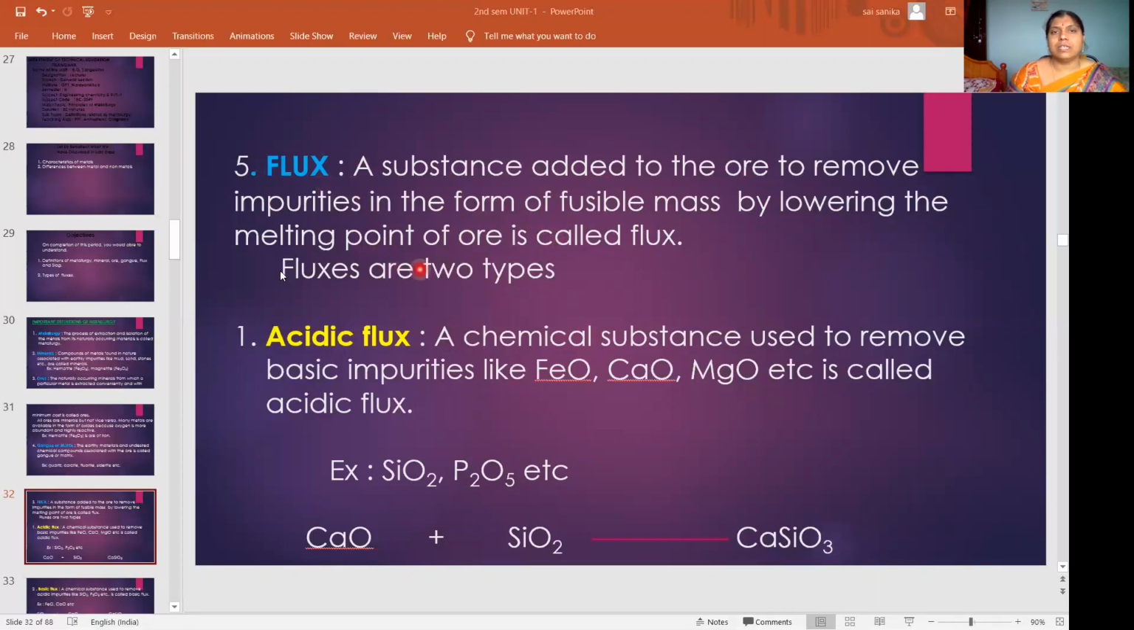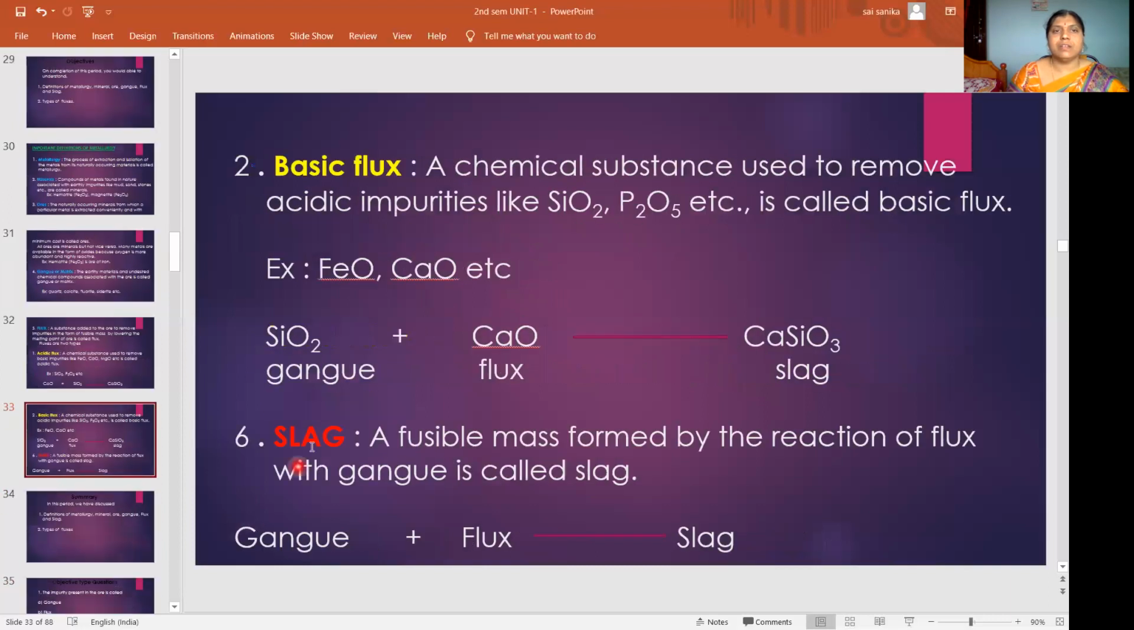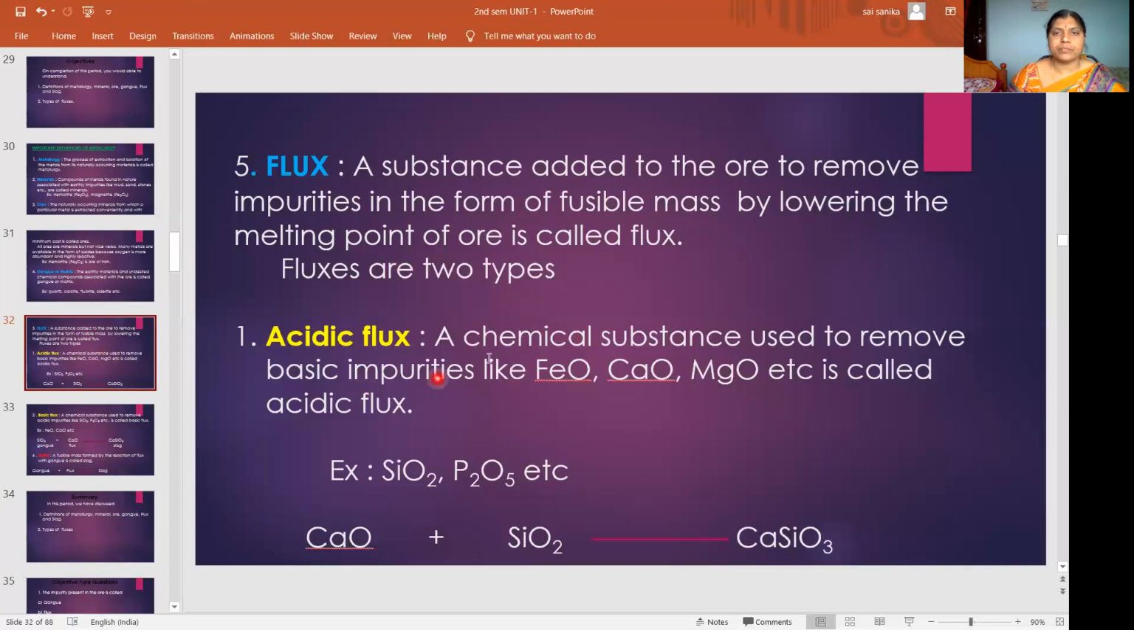So these fluxes are classified into two types, that is acidic flux and basic flux. First one we will see is the acidic flux. A chemical substance used to remove basic impurities like iron oxide, calcium oxide, magnesium oxide, etc. is called acidic flux.